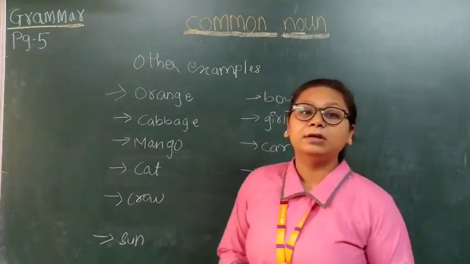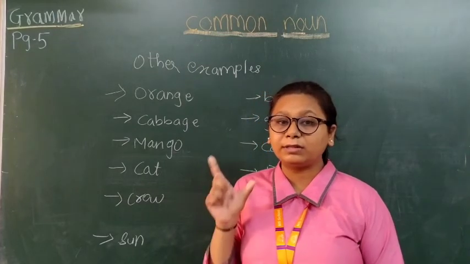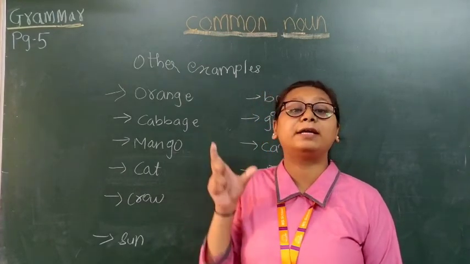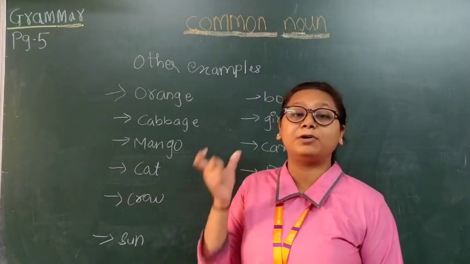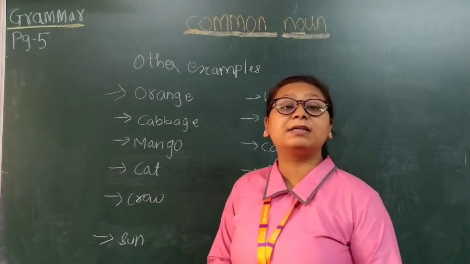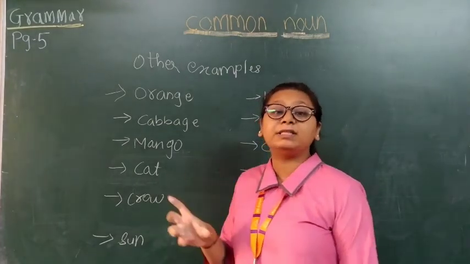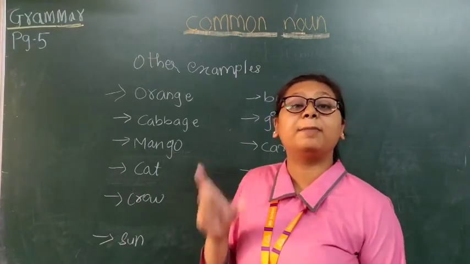Cat. It is a black cat. So, what is the noun in this sentence? The word cat is a noun as it tells us about the name of an animal. Crow. It is a thirsty crow. So, the word crow is a noun in the sentence as it tells us about the name of an animal or a bird.